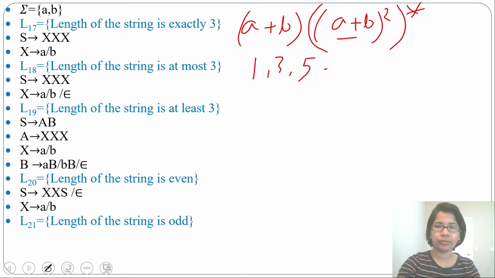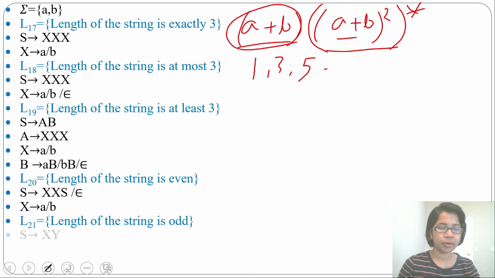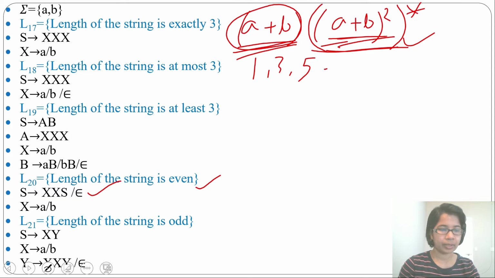So now what we will do, for this we will consider one variable, for this we will consider one variable. From S we will derive XY. X is for (a+b), Y is for ((a+b)²)*, the whole Kleene closure. So from X just derive a or b, length 1. Then from Y we will derive this. It is the same as this: the length is even, here the length is even. (a+b) concatenated with even length. So from Y we'll derive XXY or epsilon. And from X you can derive a or b. So this is for length odd.